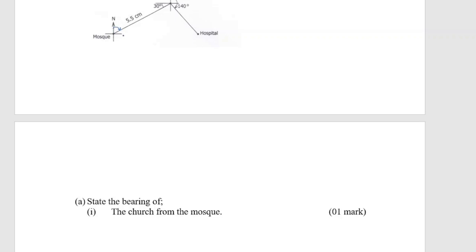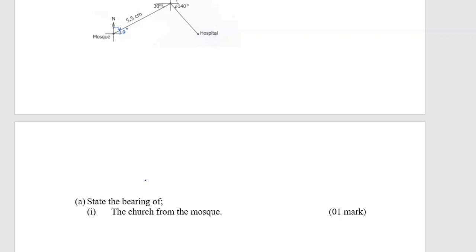Remember, this is the true bearing, whereby we need to understand how the bearing is moving. Bearing is moving from north, going down, and is clockwise. So when you look at this, these are two parallel lines. This angle 30 is alternating with this one here. If now this is 30 degrees, what is going to be here?